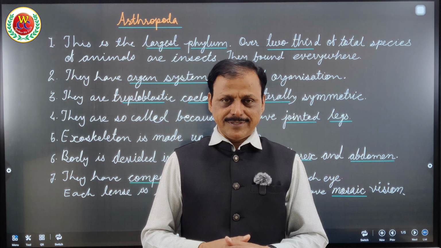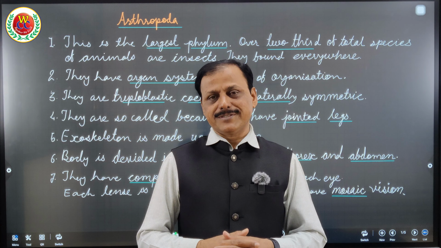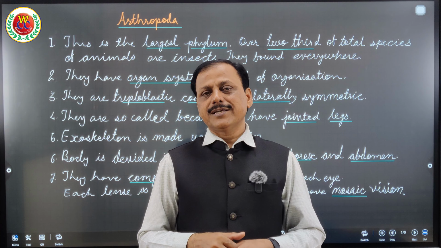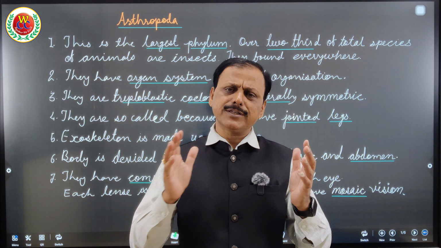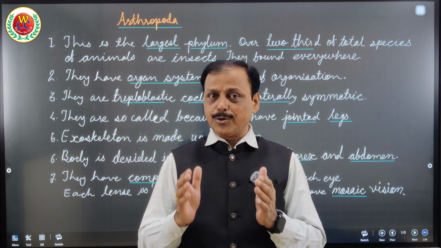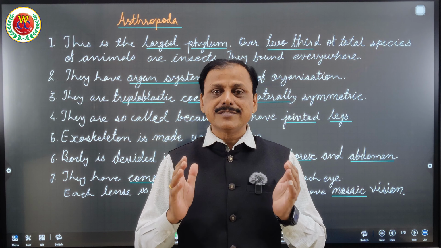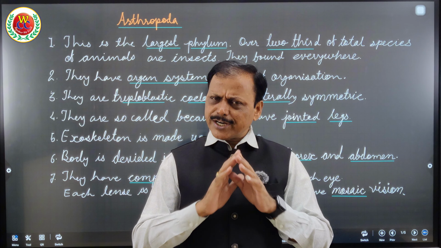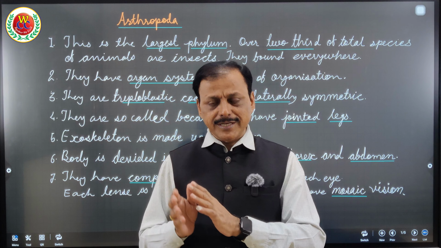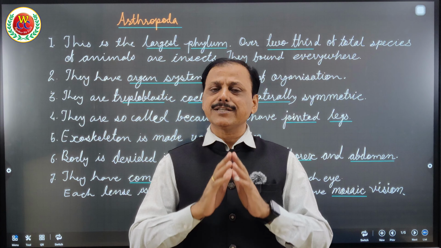This is very important. Next important is that this is the largest phylum among all animals, because insects including other arthropods are 2/3 of the total animals in the living world, or every 7 out of 10 animals are insects. Then you can understand how large this phylum is. All kinds of animals live in water, fresh water, marine water, on land, on trees, in deserts, in polar regions, everywhere.